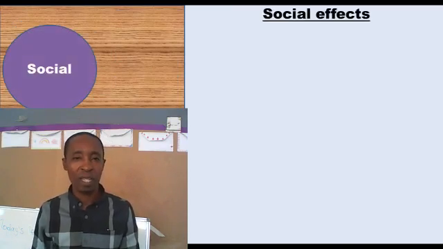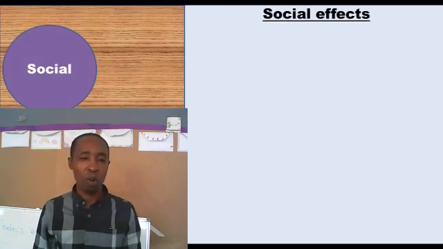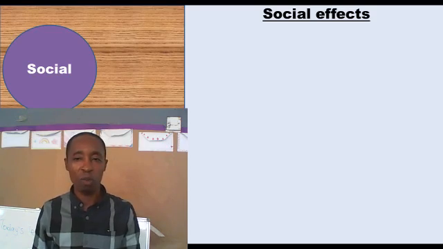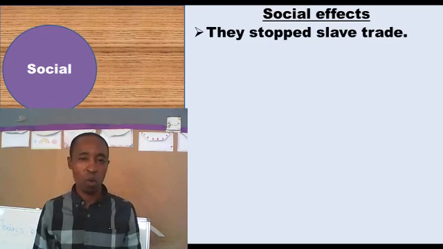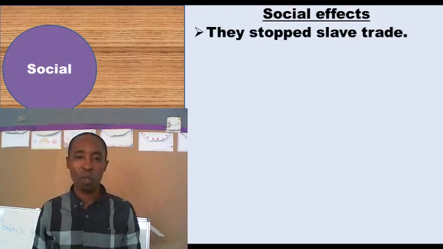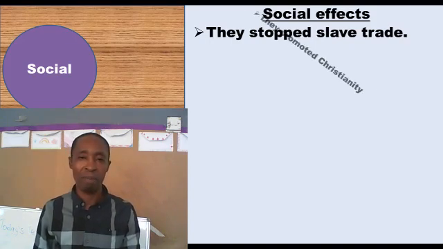Social. We're addressing social effects of colonial rule or of the coming of colonies. One is they stopped slave trade. We say, yes, thank you for coming, colonists. We were suffering with these slave traders with all the negative issues or all the odds of slave trade. So their coming led to the end or stopping of slave trade, and we say, thank you, that's a positive outcome.